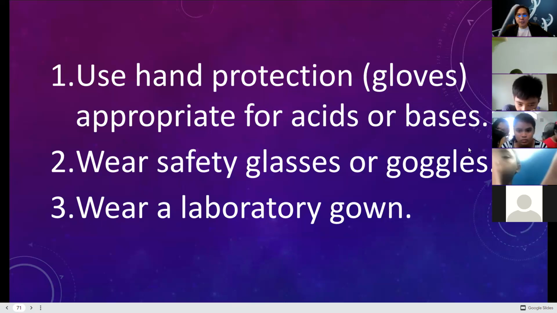Use hand protection or gloves in handling acids or bases. You can use surgical gloves or you can use your rubber gloves. Wear safety glasses or goggles because some of them are very explosive. Take note, explosive. It can damage your eyes.